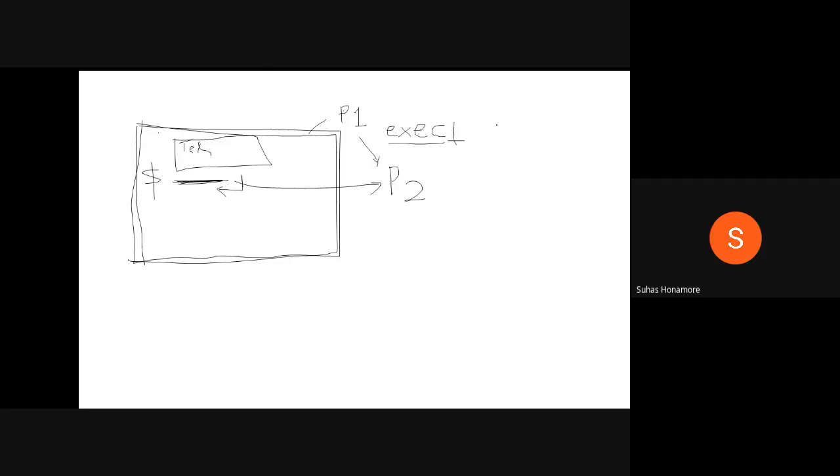For this, an argument is passed: the starting point, the main function of the program we are running. That is nothing but the address of main, where main is located.